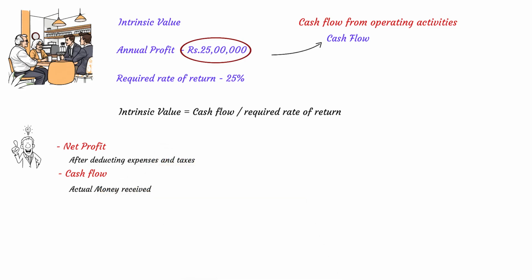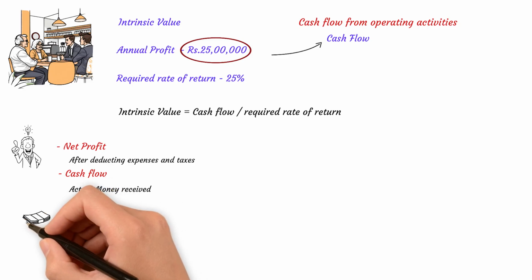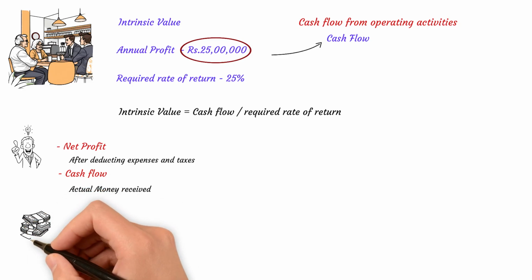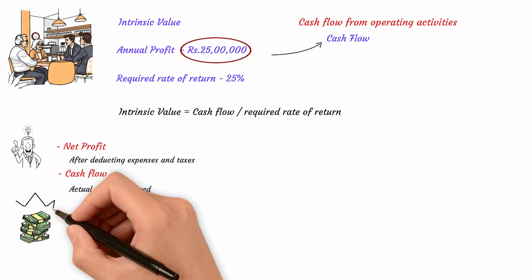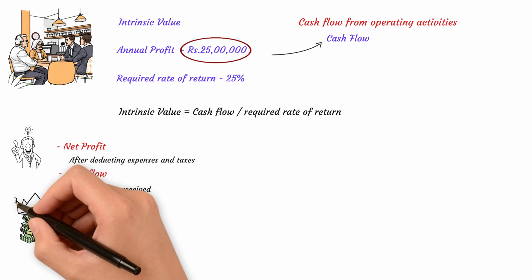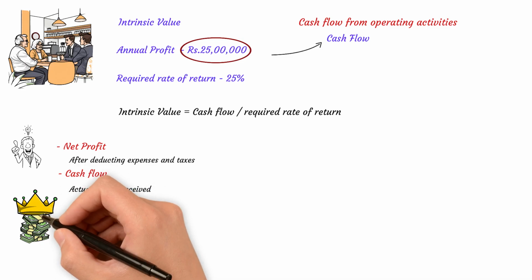You might show profit on paper, but still have not received your payment. And if money hasn't been received, it won't show up in the cash flow. As we all know, cash is king. That's why cash flow is a more reliable indicator when assessing the business's true value.